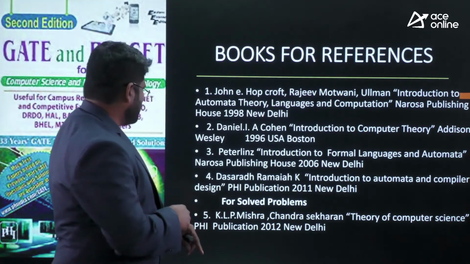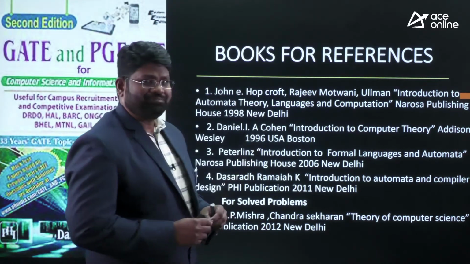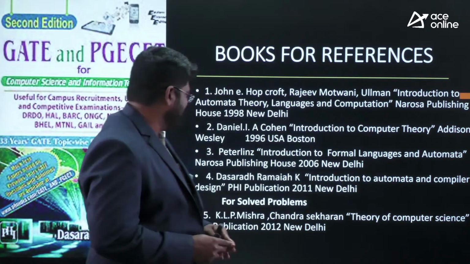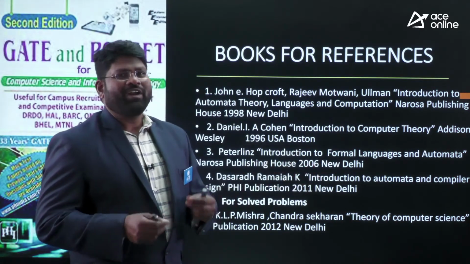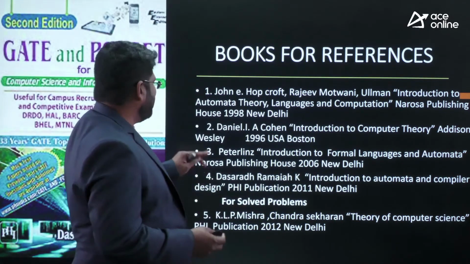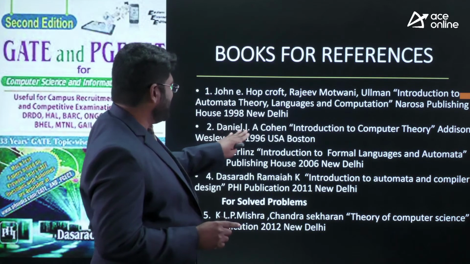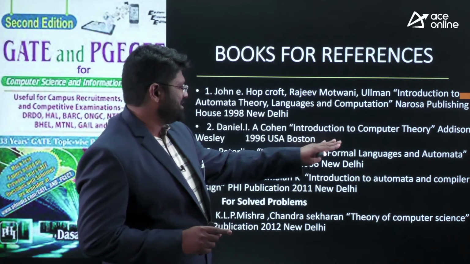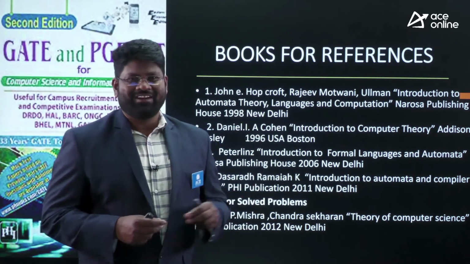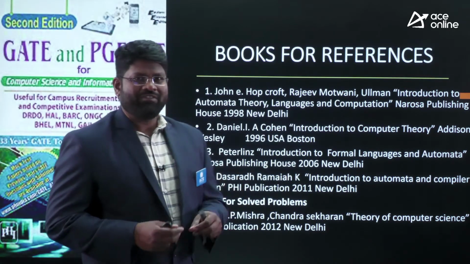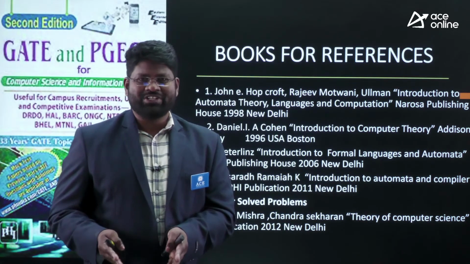After that, I also suggest the third book here: Peter Linz, Introduction to Formal Languages and Automata Theory. This is another suggested book for all of you. Whenever you want to refer to some content from the standard book, go to the Peter Linz book. Another very useful book is by Daniel I. Cohen, Introduction to Computer Theory. This is also one of the useful books. Plenty of solved problems are there in this area, and Peter Linz also has plenty of solved problems, and for exercise problems you are also provided with certain solutions.